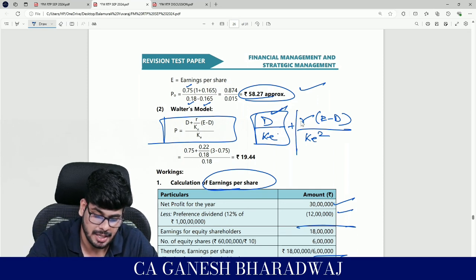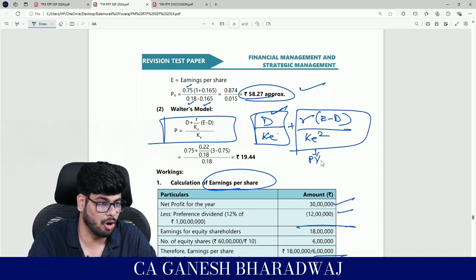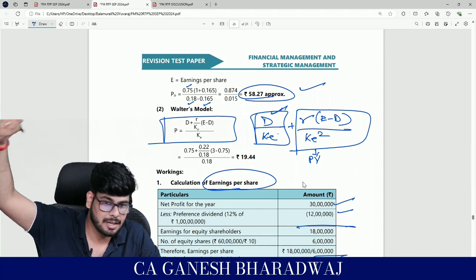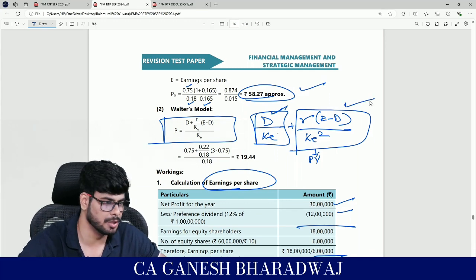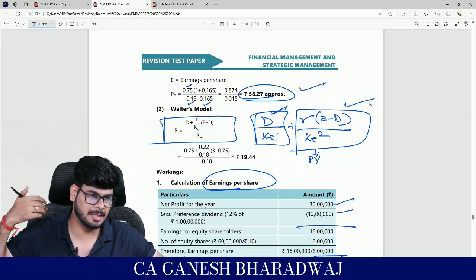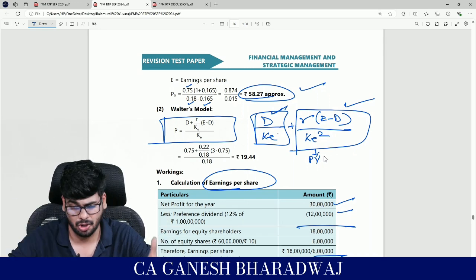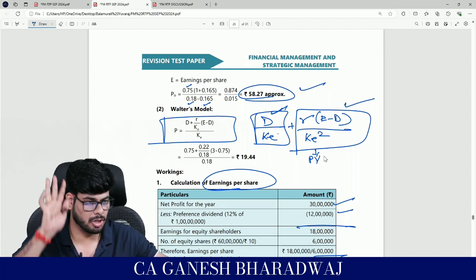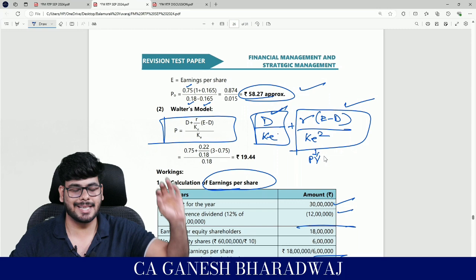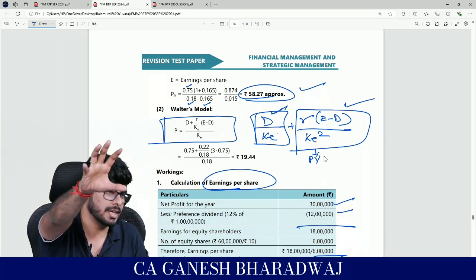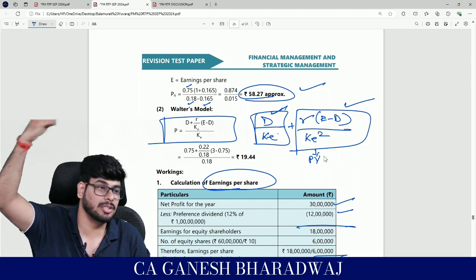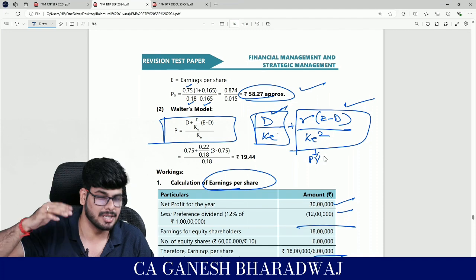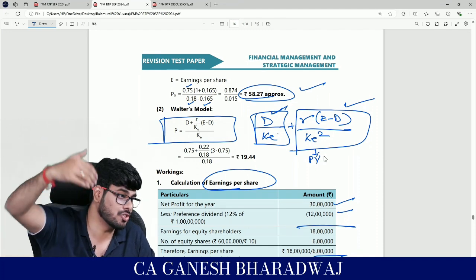So basically he says this is the present value of the return generated on every year's retained earnings. This is what he says, and this is also provable. If you use the time value of money concepts, this is also logically derivable, just that it runs into about 1.5 or 2 pages, right? But this is also very logical. What Walter says is take the present value of dividend and also take the present value of all the returns on all your retained earnings. That is what he says. Are you clear with this? That's where I said this is nothing but the sum of an infinite geometric progression series and all.